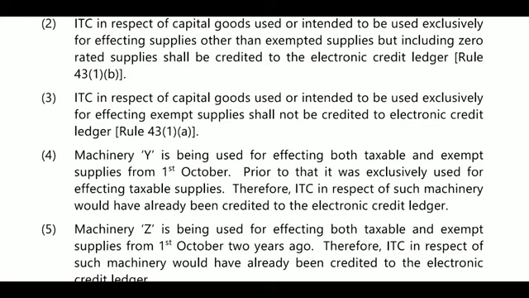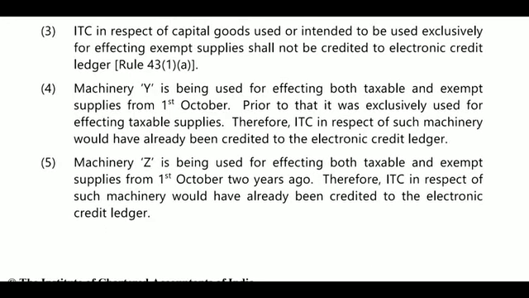So here what we are telling, this third point, is which amount is to be added to the electronic credit ledger. For the purpose of the electronic credit ledger, we should add the commonly used product, which affects both taxable supplies and exempted supplies, and which is for intended use. That amount, and what is exclusively used for exempted supplies, will not be added. That is the first 3 points.